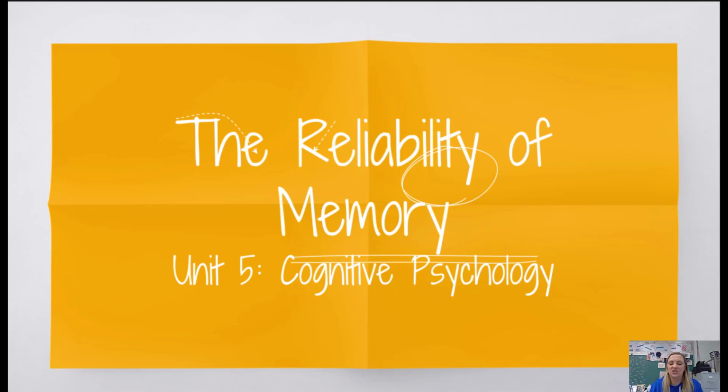Okay, so the next section that we're going to look at is the reliability of memory. And you've already looked at basic memory models, the encoding, storage, and retrieval of memory. And now we're going to look at how valid is memory? How reliable are those memories that we have encoded?